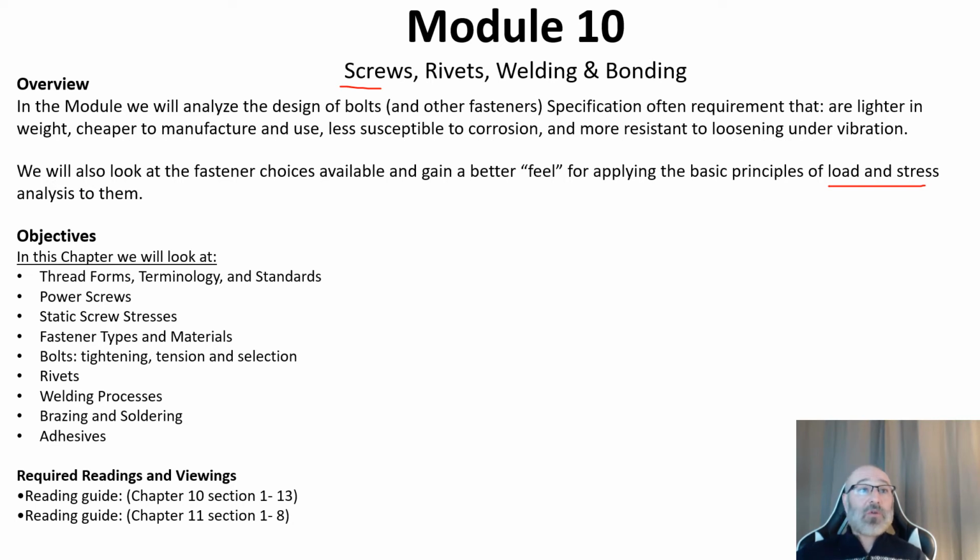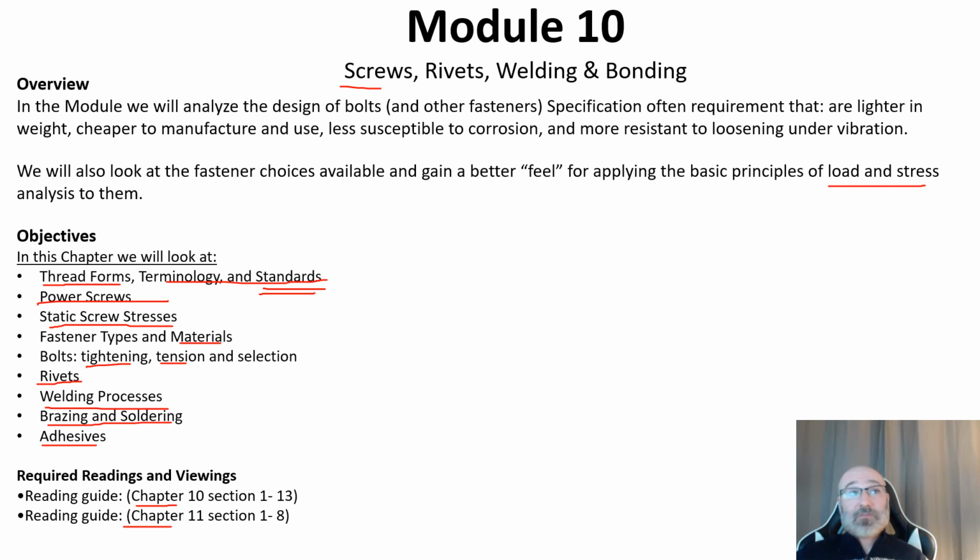Within this chapter, we're going to take a look at thread forms, terminology, and standards. There are a lot of standards that we can look at and relate back to, especially within the design process. We'll talk about power screws and some practical applications of those, static screw stresses, and fastener types and materials. We'll talk about bolts, including tightening, tension, and selection. We'll look at rivets, different types of rivets, applications, and the materials they're made of. We'll talk about the welding process, brazing and soldering, and then a little bit on adhesives as well. So this relates back to chapters 10 and 11 within your textbook.